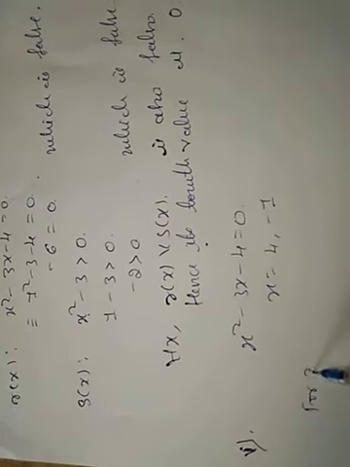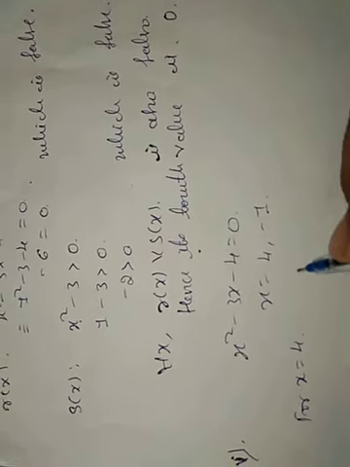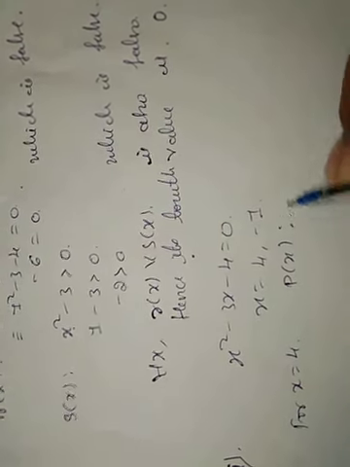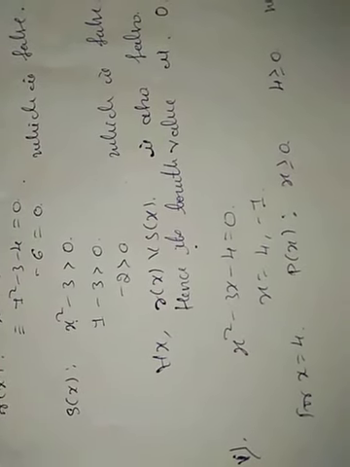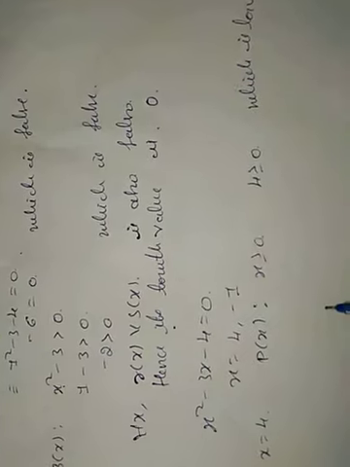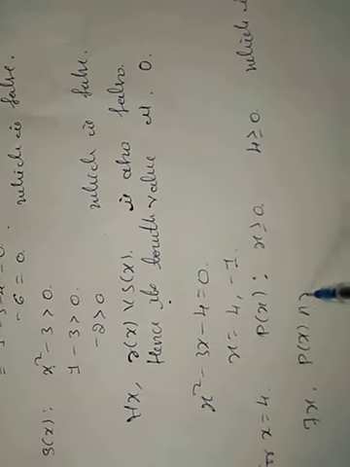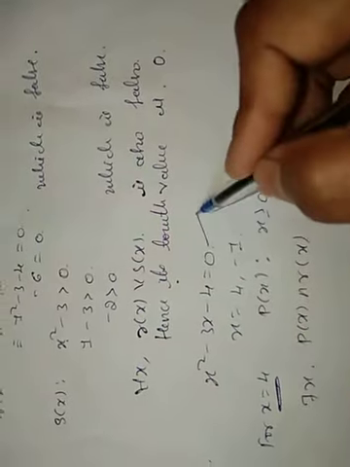Suppose x equal to 4. p of x is x greater than or equal to 0, 4 is greater than or equal to 0, which is true. And r of x, for x equal to 4, is also true.